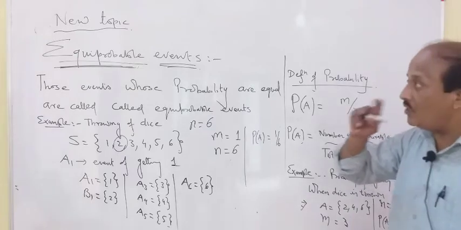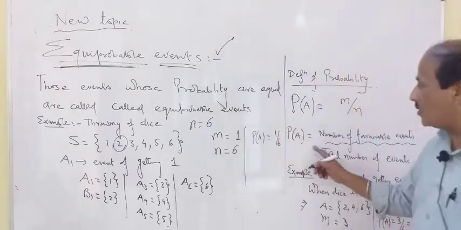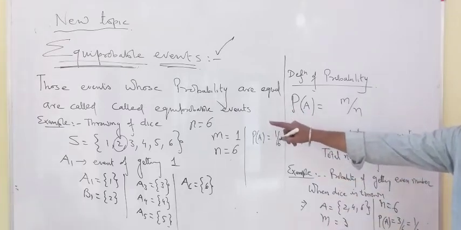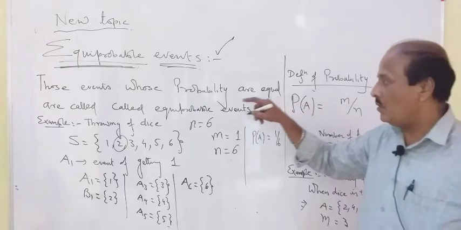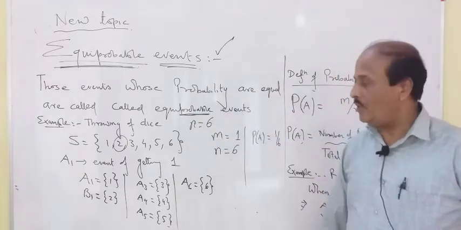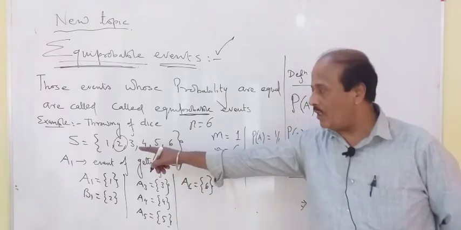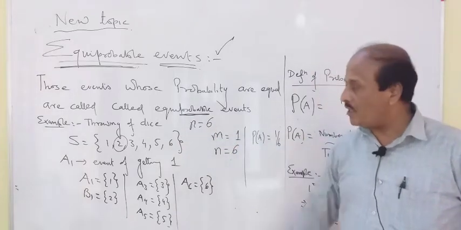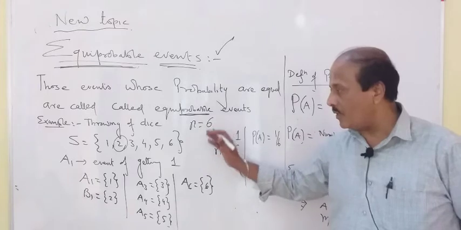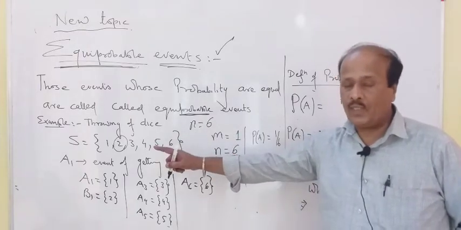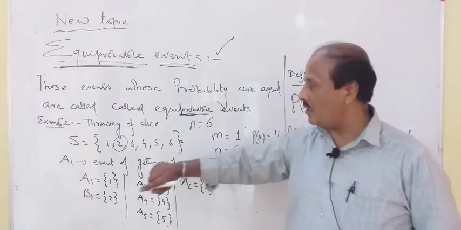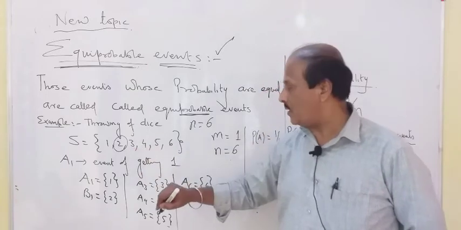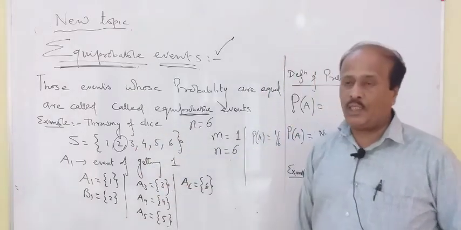Now again come back to equiprobable events. This formula holds for equiprobable events. In your book they have introduced this definition first. Equiprobable events means those events whose probability is the same. For example, getting a 1, getting a 2, getting a 3, 4, 5 or 6 when you throw the dice. Its probability is always 1 by 6. Why 1 by 6? The event is 1 and the total number of outcomes is 6. So if anybody asks you the probability of getting 1, it is 1 by 6. The probability of getting 3, 1 by 6. Such type of event is called an equiprobable event.